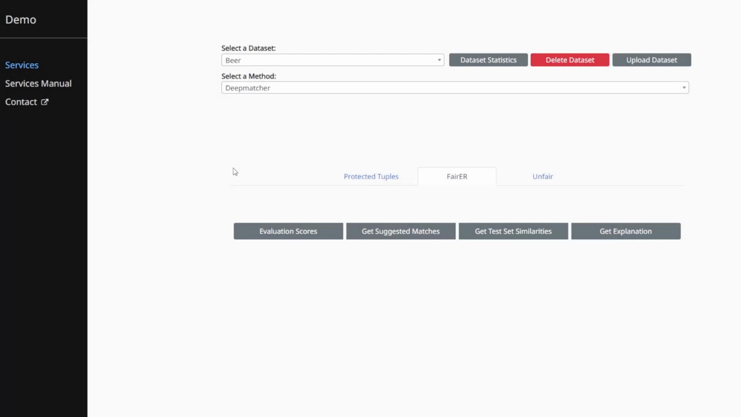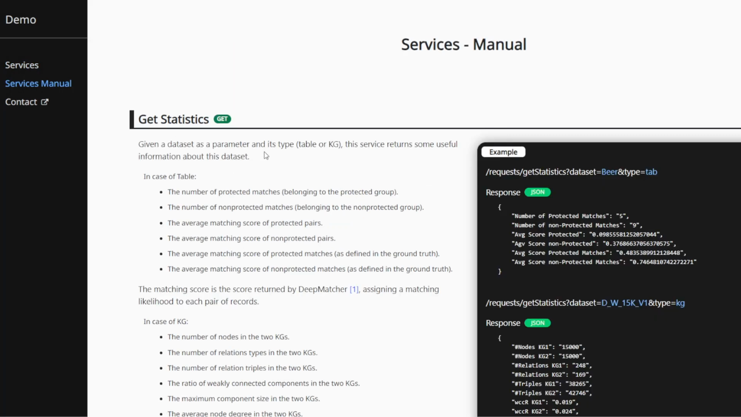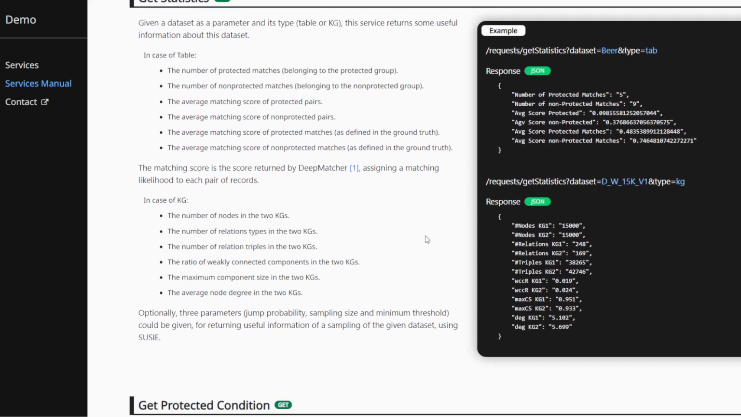Finally, there is the service manual menu, where a developer can see the app documentation of our system.